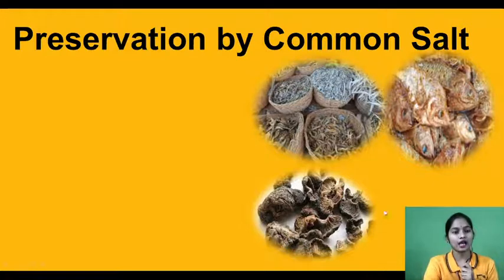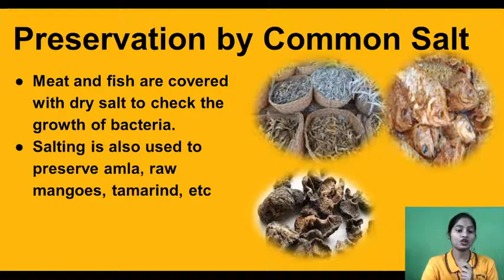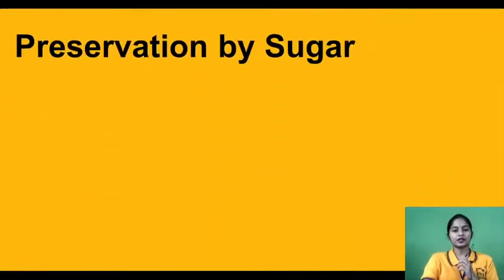In the same way, amlas are dried and coated with salt to keep them for many years. So meat and fish are covered with dry salt to check the growth of bacteria. Salting is also used to preserve amla, raw mangoes and tamarind. You may have seen in India, we dry raw mangoes and coat them with salt, which is called salting, and we keep them for future use, right? So salting is the process in which salt is added to certain food materials to preserve them for future use, right?